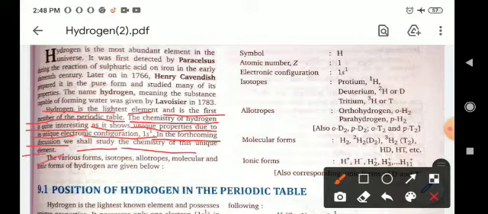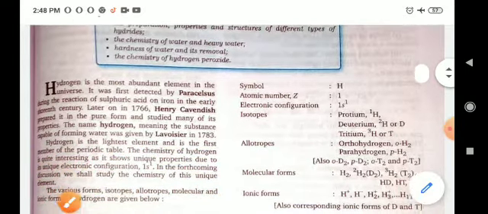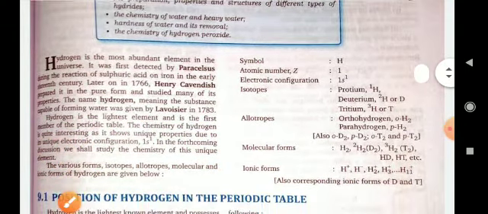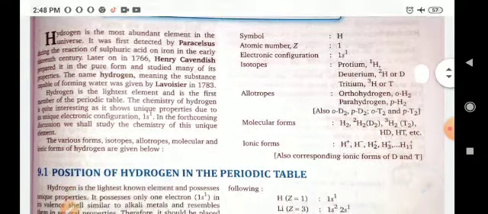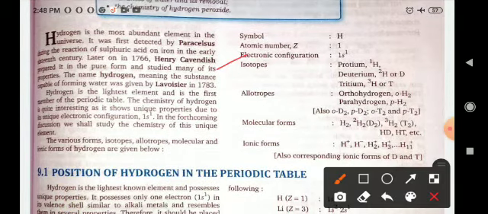The various forms, isotopes, allotropes, molecular and ionic forms of hydrogen are given below. The symbol of hydrogen is H, atomic number 1 and configuration 1s1. Isotopes: there are three isotopes of hydrogen: 1H1 protium, deuterium 1H2 and tritium 1H3.